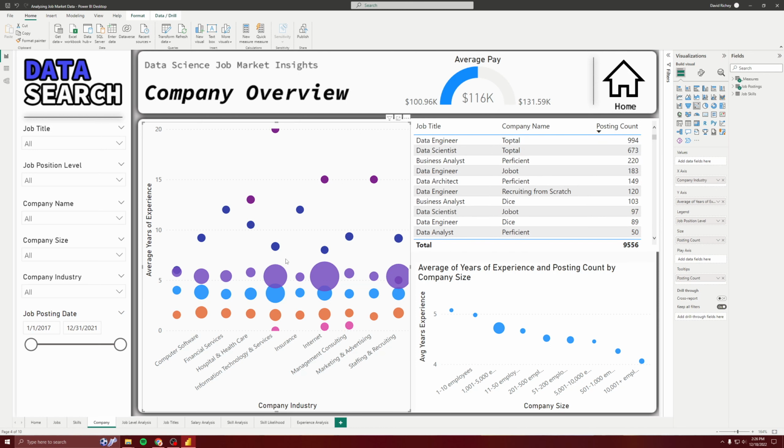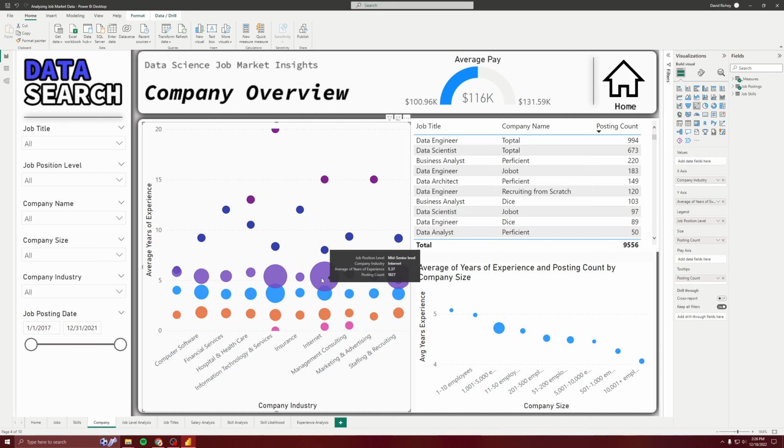This is a scatter chart, which shows the company industries and the average years of experience. We can see this outlier here. It's IT and services, where you need 20 years of experience, and there are 3 jobs posted for that.